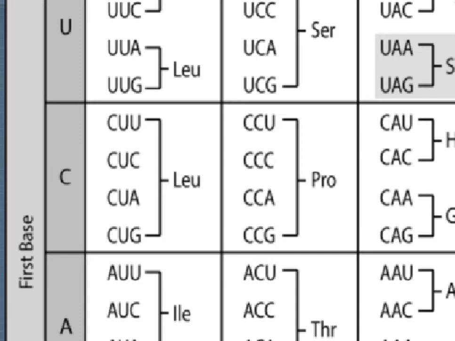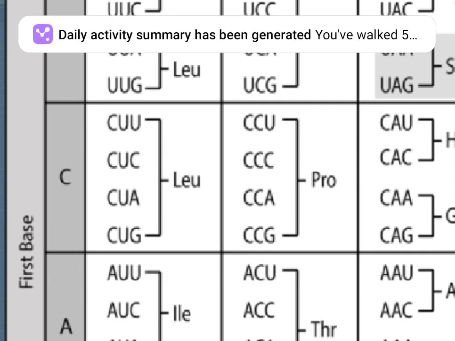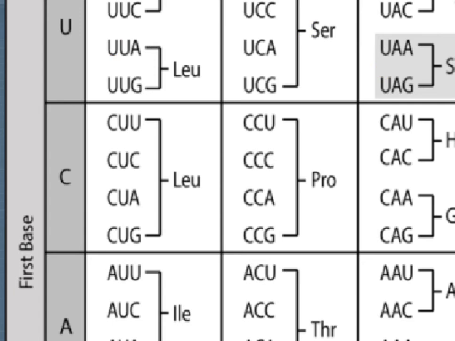So in case mutation occurs in CCU, what will happen? From CCU something will be substituted, something will be changed and a new codon will be added. But if a new codon is added, then CCU, that is proline, will be changed into another amino acid, but it will not stop the process of protein synthesis.